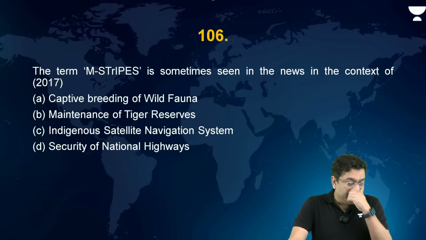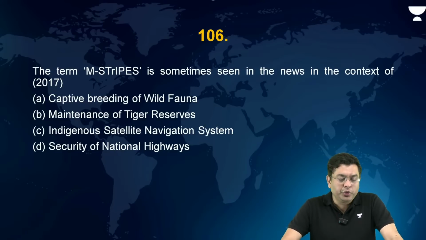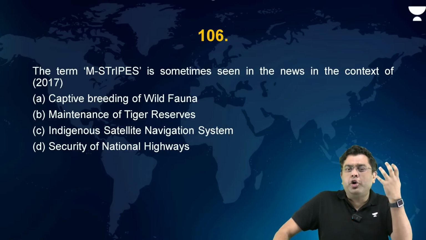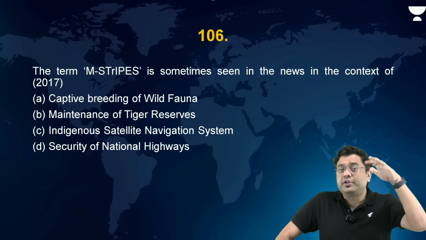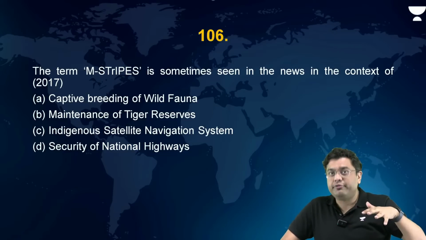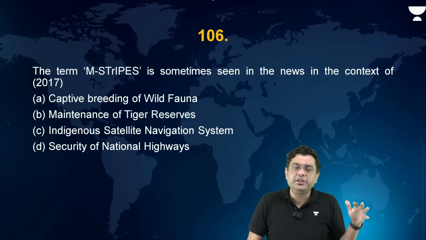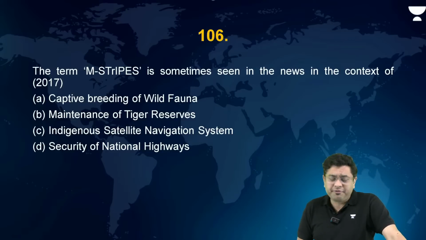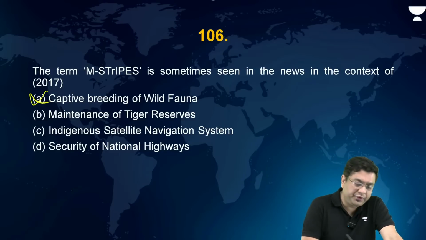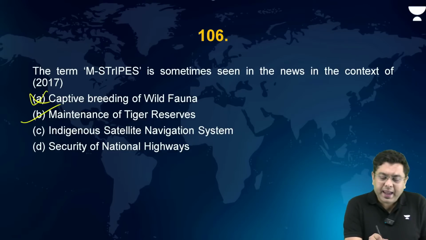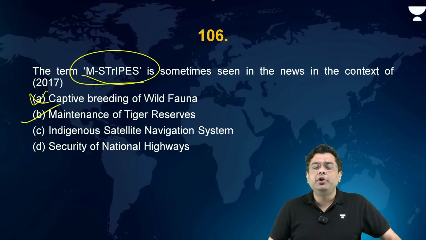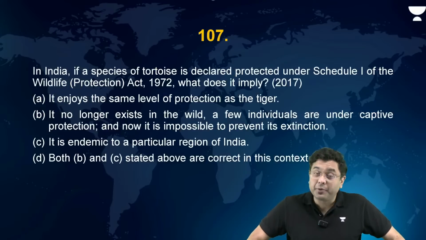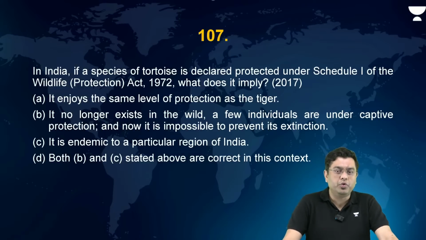Okay? The term M-STRIPES is sometimes seen in news in the context of. Now, M-STRIPES is a kind of methodology which is used in order to ensure that the tiger census, the tiger population, is adequately accounted for. So it is in practice in the region of tiger reserves. Beautiful. So here, captive breeding of wild fauna? No. Maintenance of tiger reserves? Yes. So that is where M-STRIPES has been used for some time in order to ensure a reliable, at the same time safe, tiger census, tiger protection programs, tiger tracking programs, and so on.